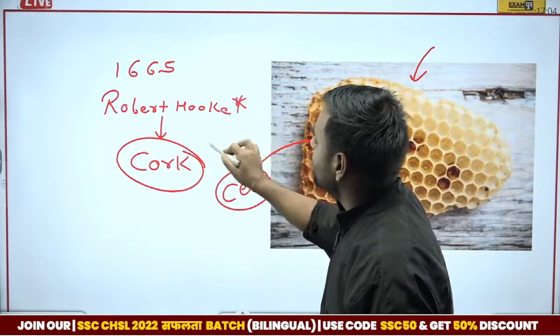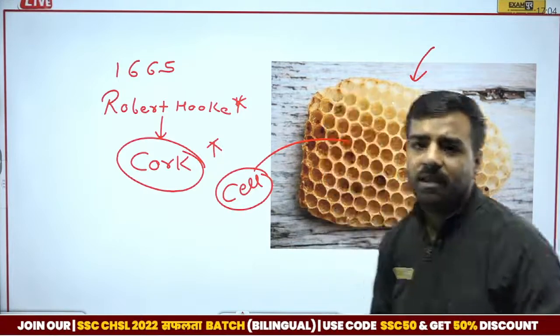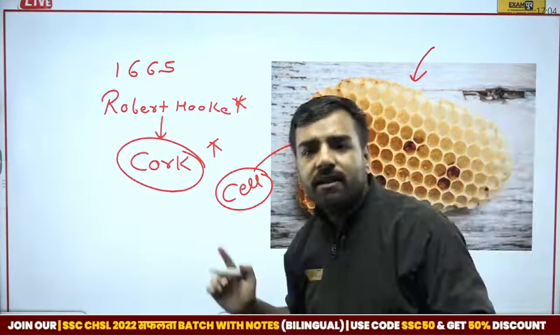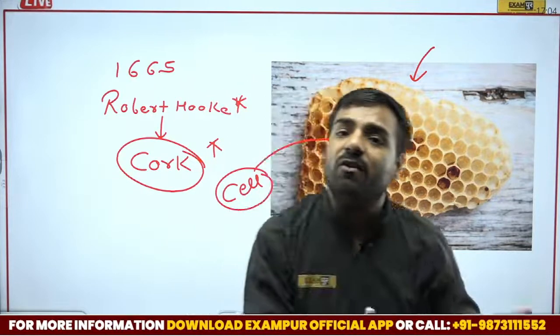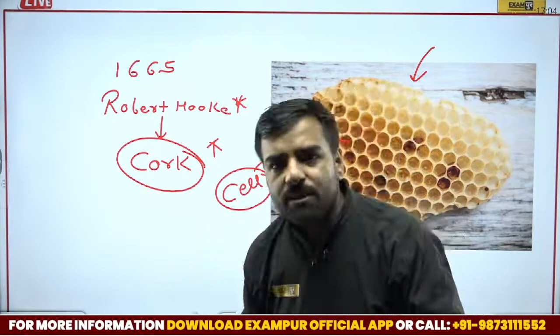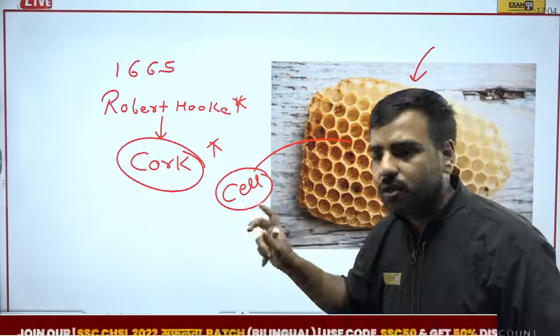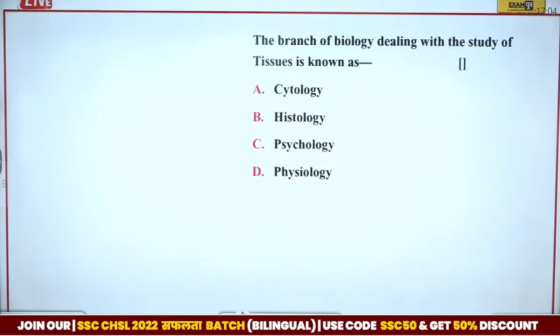It is asked in the examination. Second question, this was asked in GD. In the latest examination of GD, this question was asked: Robert Hooke conducted the experiment on what part? So please remember that the part was cork. Okay, let's move forward to the next question.